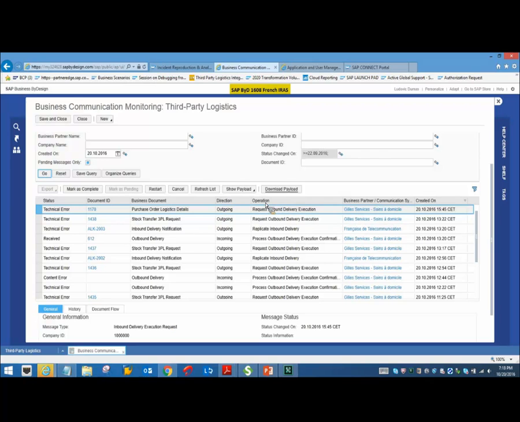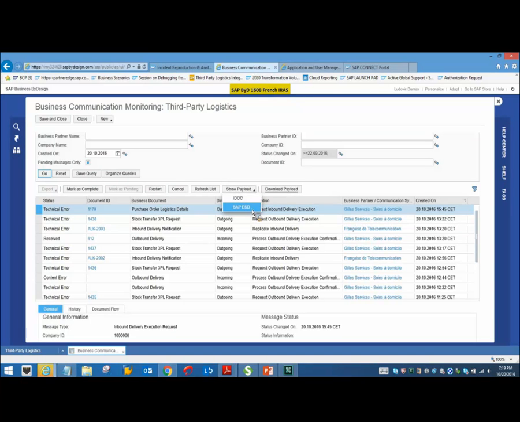That operation is basically an outgoing operation. It's an outbound service. The operation is request inbound delivery execution, which is shortened to IDER. Okay, but then you see a status technical error. The reason you see a technical error here is because, as I already informed you during the communication arrangements, we do not have a real WMS system or a 3PL system here, rather we have a dummy setup. So the BYD system will not be able to ping the target system. But in a real scenario, once the ping has happened to the target system, this message will be sent successfully to the 3PL system.